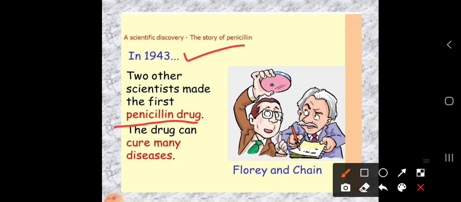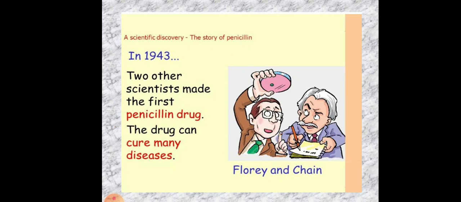After several years, in 1943, two other scientists named Florey and Chain were there. Okay, these two scientists made the first penicillin drug, and the drug can cure many diseases and prevent many diseases.